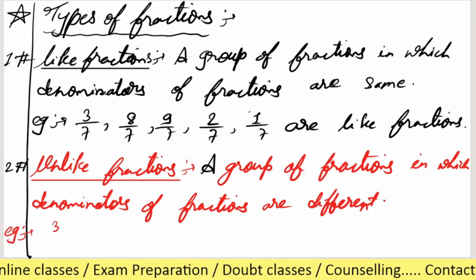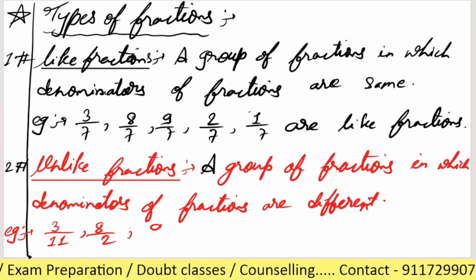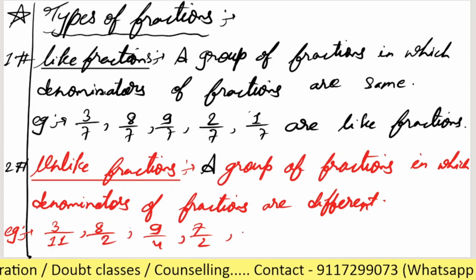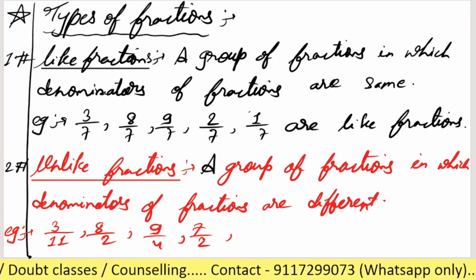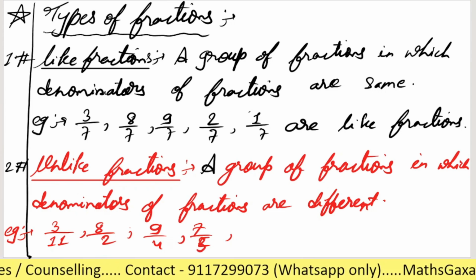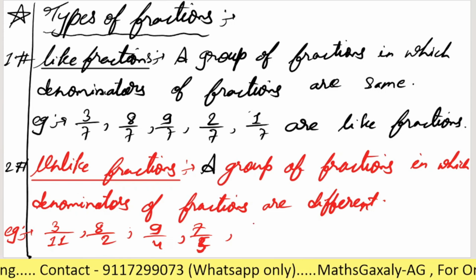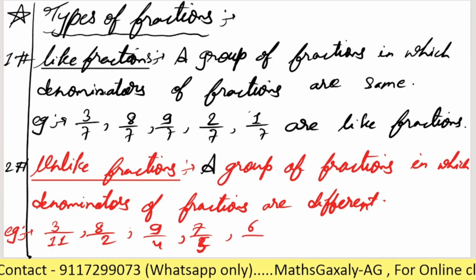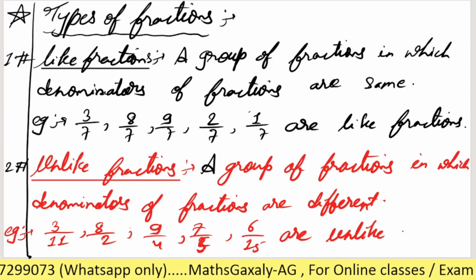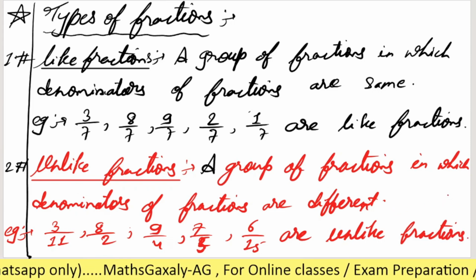As an example, 3 by 11, 8 by 2, 9 by 4, 7 by 2. Or here write 7 by 5, for avoiding the confusion. Or we can say that 6 by 15 are unlike fractions. Is it clear, Nadia, or any doubt till here?